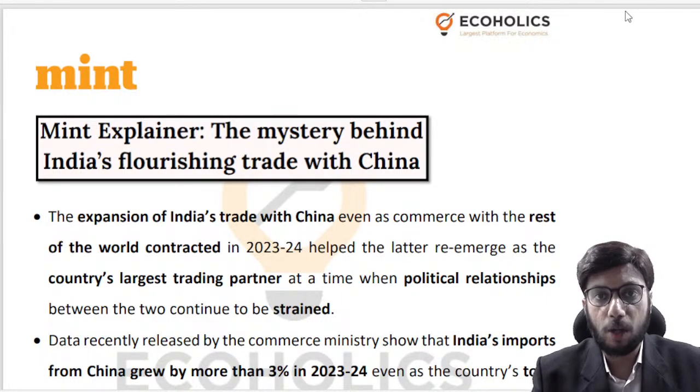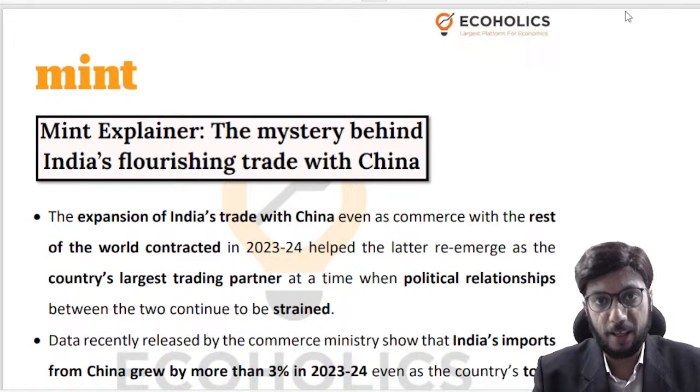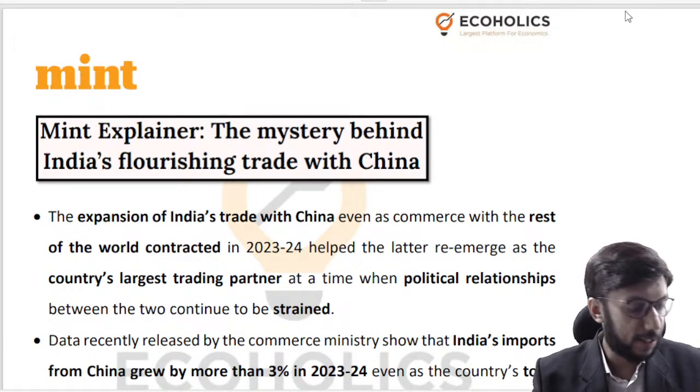And thirdly, we will talk about the steps that are being taken by the government of India to improve the accessibility of loans for MSMEs in India. So these are the three important topics that I am going to discuss in the next half an hour. Let us start our discussion.